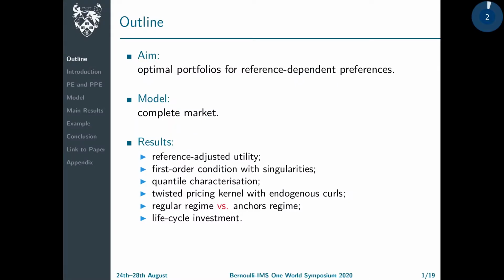This work solves the optimal portfolio problem for an investor with reference-dependent preferences in a complete market. What we find is, spoiler alert, that low reference dependence gives rise to a regular regime with a unique optimal payoff, but high reference dependence leads to an anchors regime in which there are multiple optimal payoffs, and what's more, each of which concentrates most of the probability in just one or few levels of wealth.